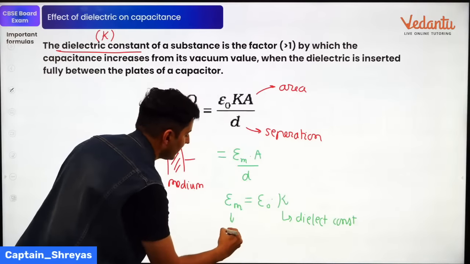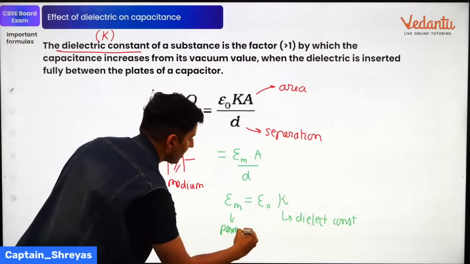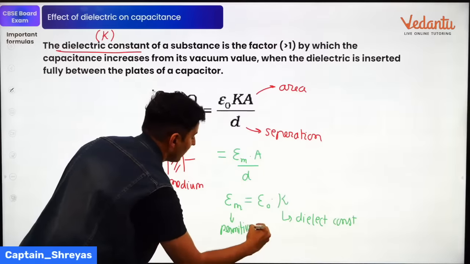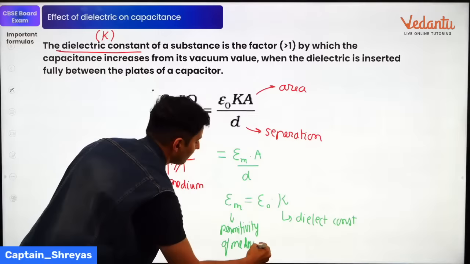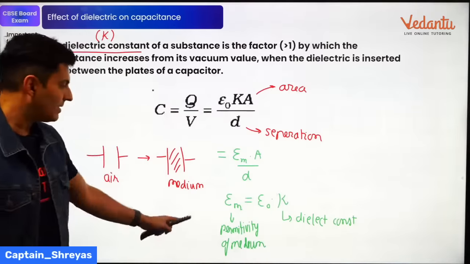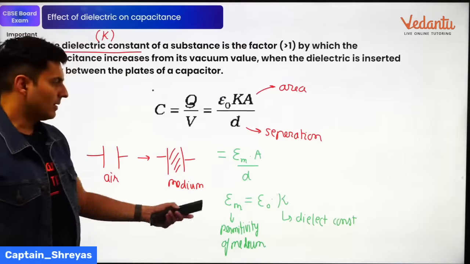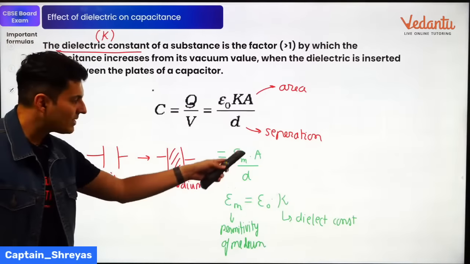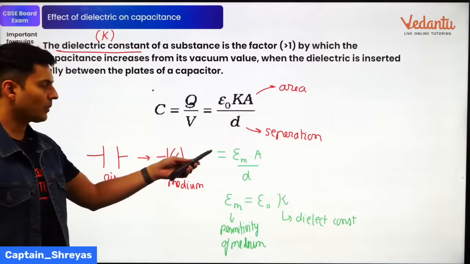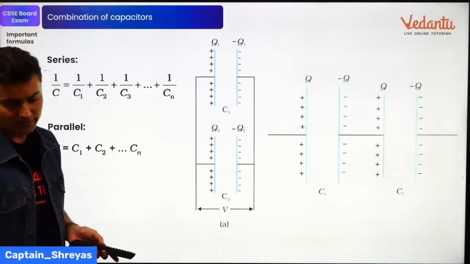This is nothing but the permittivity of that particular medium. Keep this in mind. So you might see this formula as well at certain times. Don't get confused. It is just the permittivity of free space into the dielectric constant. Okay, everyone, let's move ahead.